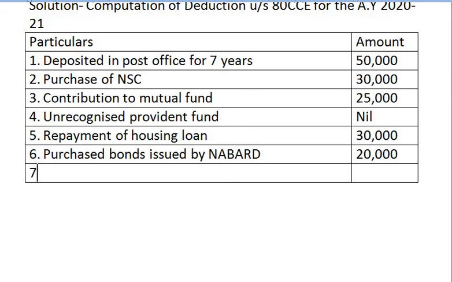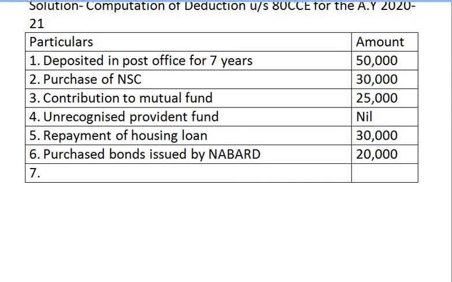Next is contribution to National Pension Scheme by employee at 10% of salary, that is 20,000, and equal amount is contributed by the employer. This point is very important in the solution. See here, national pension scheme is taken by employee and he has contributed 10% of his salary, 20,000, and the same amount is contributed by the employer, the one who has appointed him on the job.